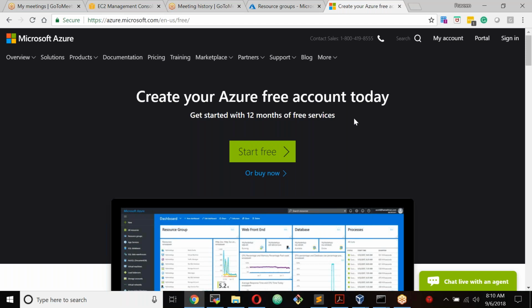And if you're not going to upgrade your account, the first time you will get a free trial account. That's called free trial. Once you have finished your free trial, you need to upgrade your account to pay as you go. Pay as you go means you are going to pay for the services as per the usage. If you're not using any service, you don't have to pay anything. Just as per the usage you have to pay.